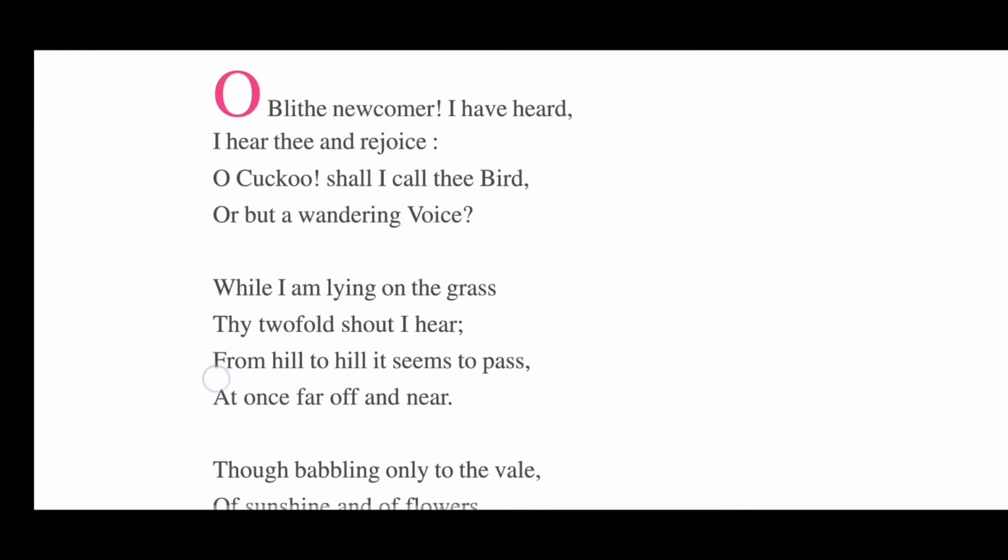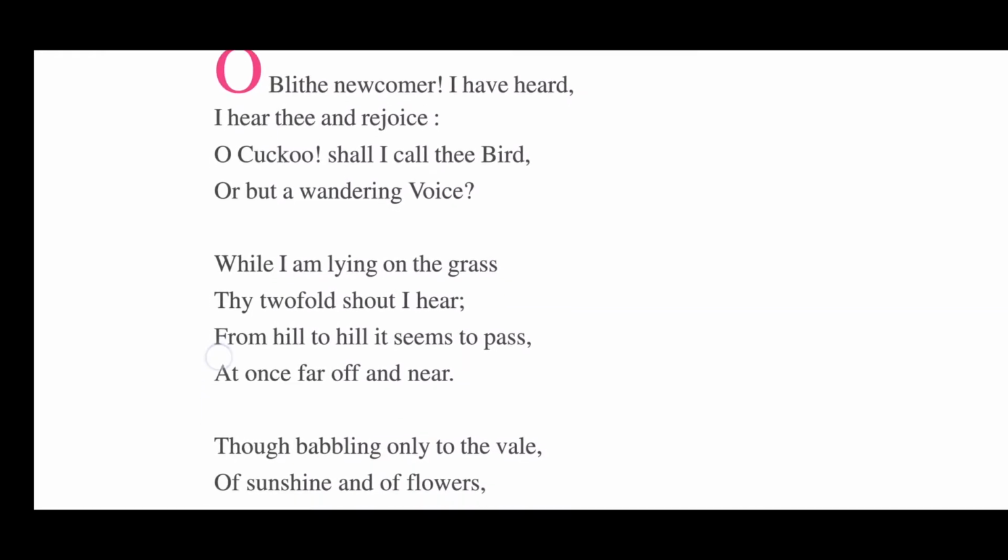O cuckoo, shall I call thee bird? The poet is confused here, perplexed whether he should call it a bird or simply a wandering voice. Why is the poet confused?